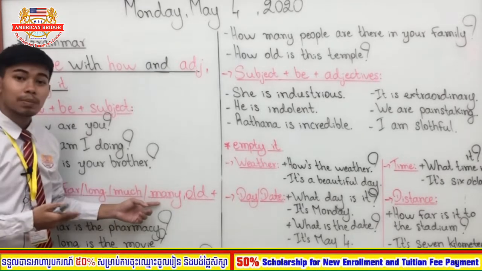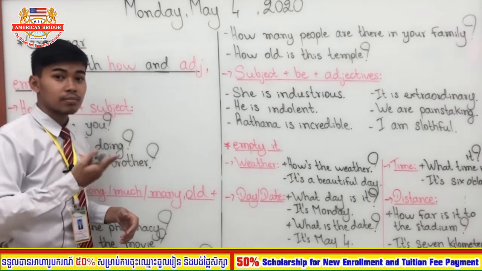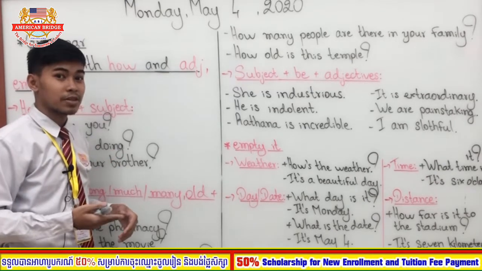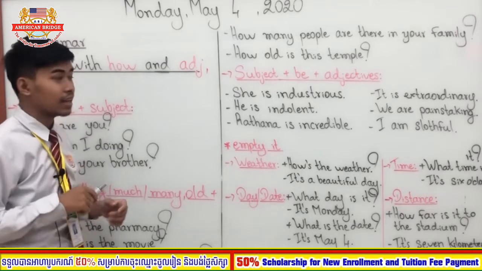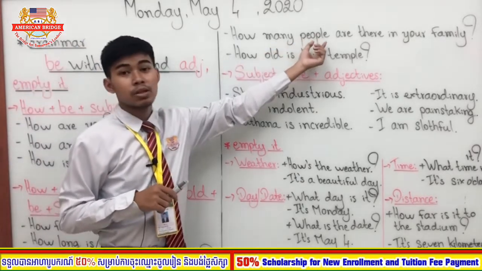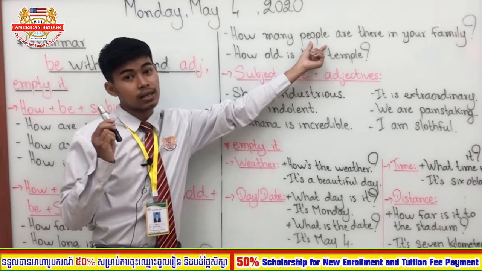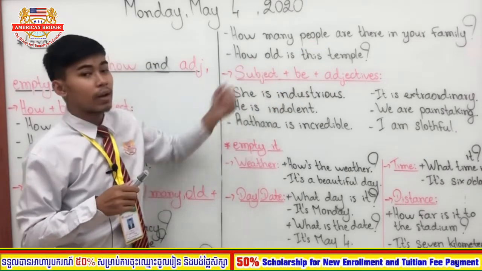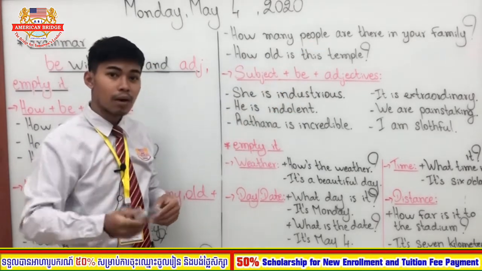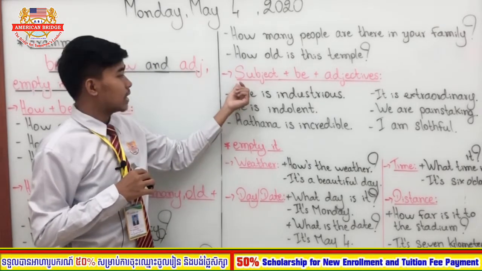How many, we ask about quantity too, but it has to be followed by a countable noun, right? For example, how many markers do I have? I have only one marker, okay? But after how many, you have to use plural nouns. If you use a singular noun, how many marker, it is wrong. How many markers? Okay. How old, we ask about age. How old are you? How old is she? How old am I? Okay. Let's go to the next point.